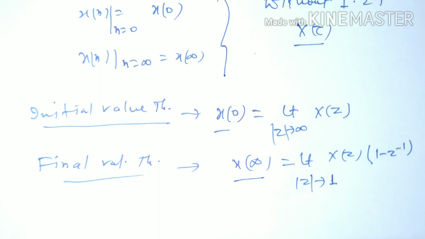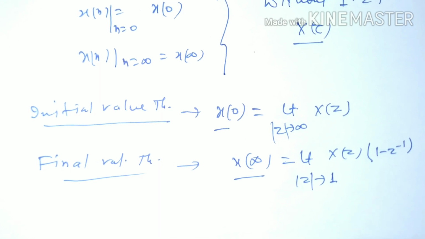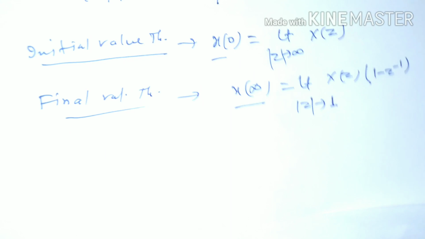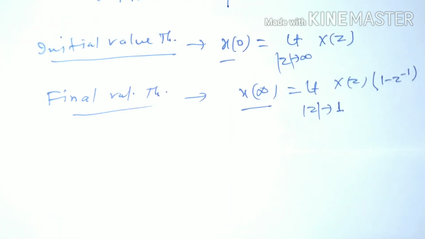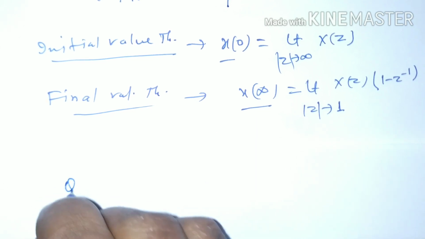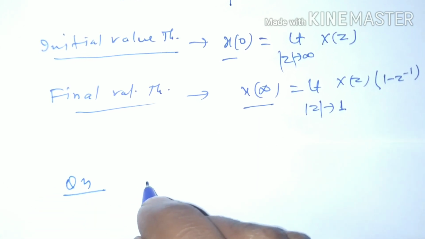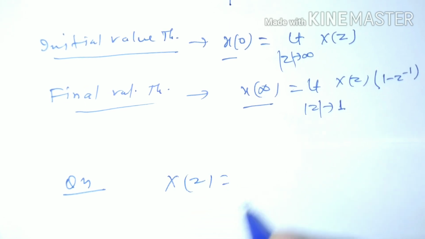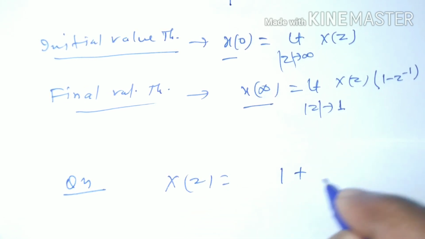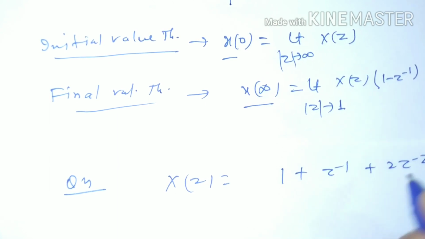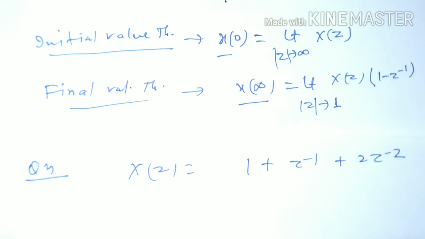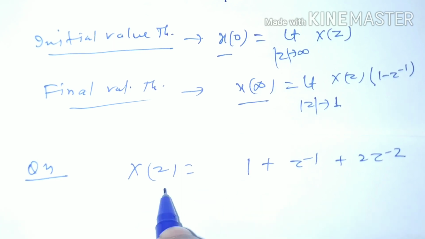So let us see this theorem by some examples. Let X(z) of any signal be 1 plus z to the power minus 1 plus 2z to the power minus 2, and we have to find the initial value of its corresponding signal.